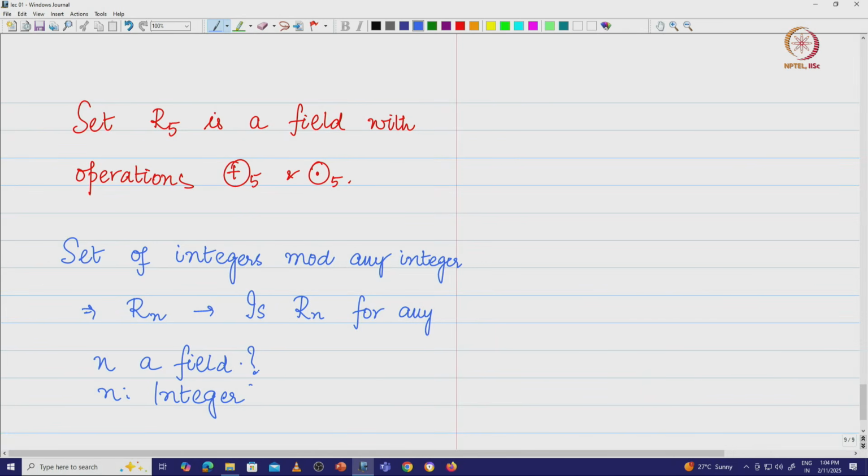So, what we will do is we will stop with this, we will take the answer for this question. We will answer this question, is Rn for any n a field, where Rn is nothing but the set of integers modulo n. We will answer this question in the next class.